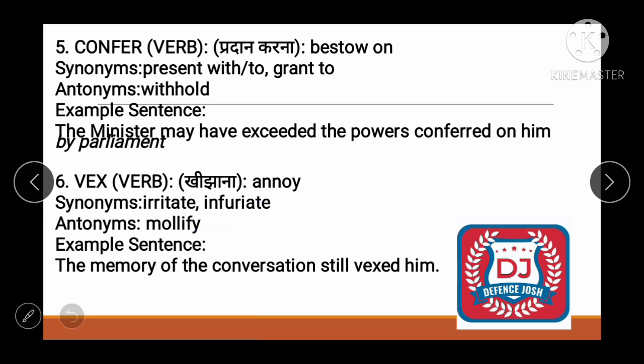Opposite would be mollify. What does mollify mean? It means reducing some severity. Severity of what? Severity of anger, severity of impatience, and severity of annoyance. Okay, so it would be soften, reduce, mitigate. Right. So let's form an example. The memory of the conversation still vexed him. Means he still gets irritated by that memory.